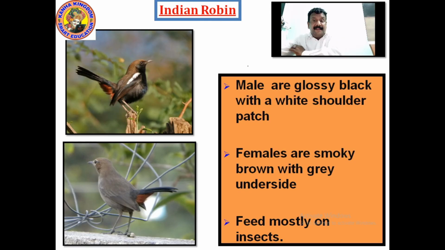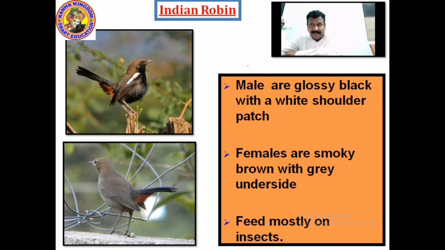Now in commonly seen birds, it's the Indian robin. When you talk about robin, the males are glossy black with a white shoulder patch. You can see the white shoulder patch. Yes, it's a male Indian robin. Females are smoky brown. Now you can see both are robin, but the female is smoky brown with a grey underside.